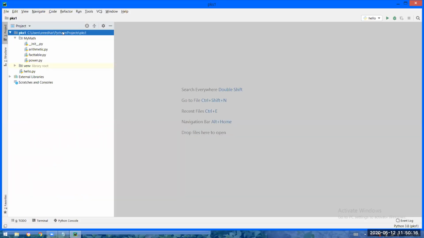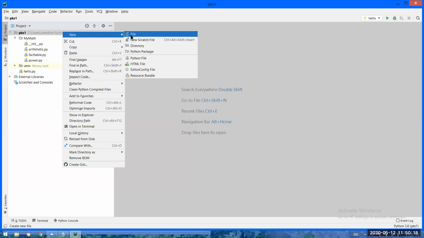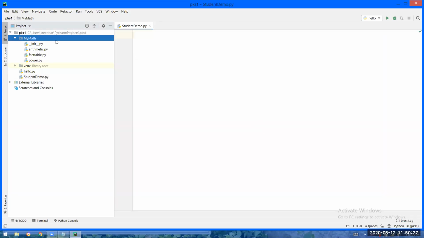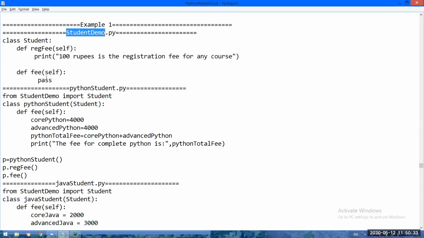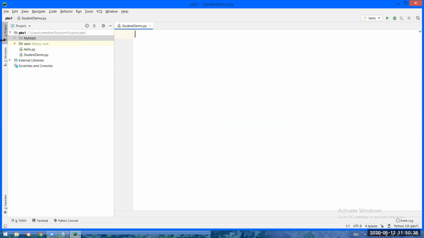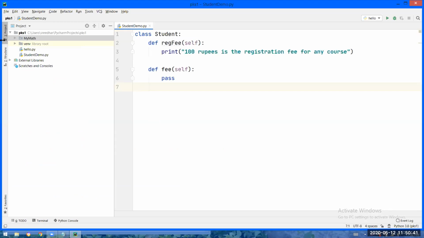So right click, new Python file. I'm creating a module with the name student demo. And here I'm creating a student class with one normal method and one abstract method. Can anybody tell me what is the name of the normal method here? Registration fee. Yeah, registration fee. What is the name of the abstract method? Fee. Okay. So fine.